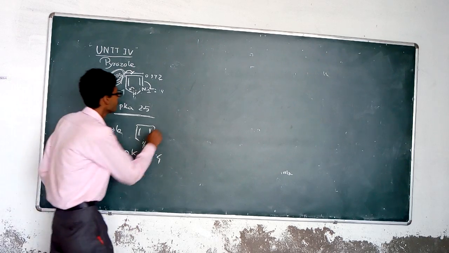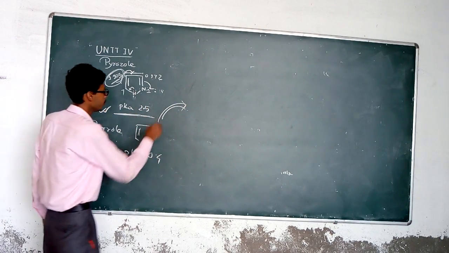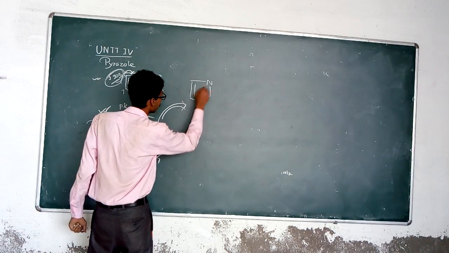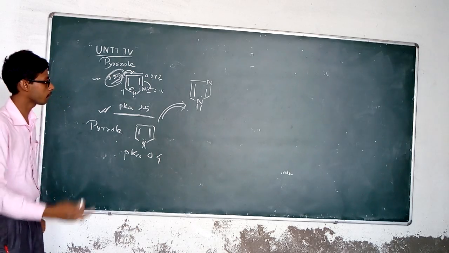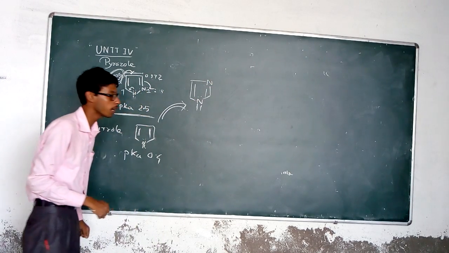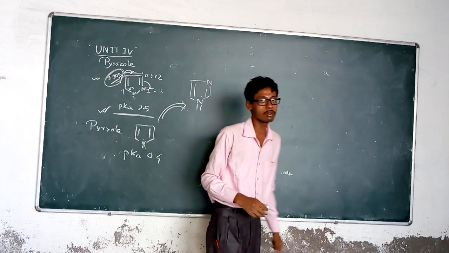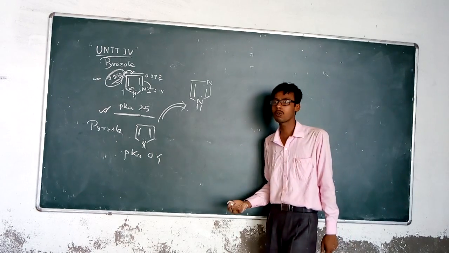Now compare the pyrazole with the imidazole moiety. In imidazole also, as you have seen, there are two lone pairs, and one nitrogen is involved in the aromaticity while the other nitrogen has a lone pair available for protonation. So it is also basic, but which is more basic?